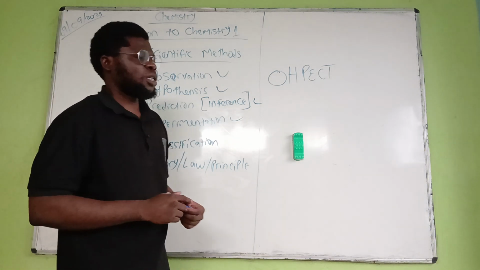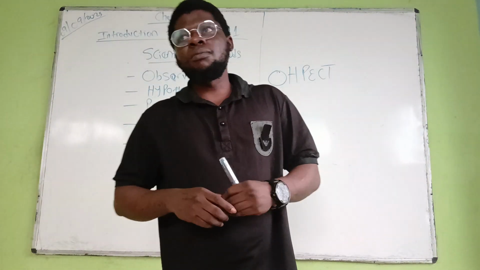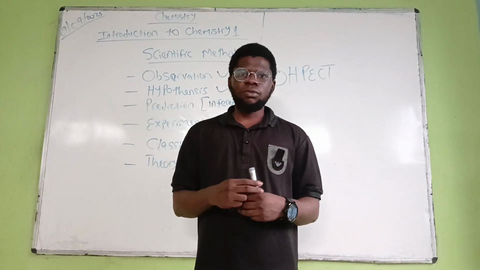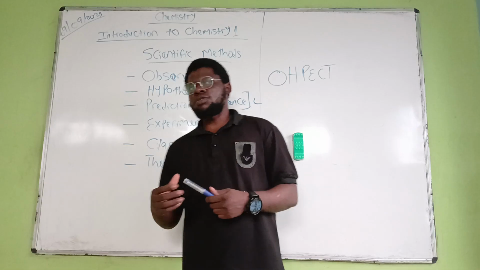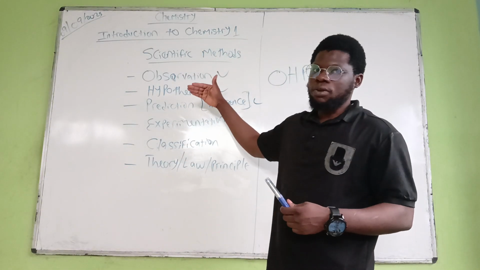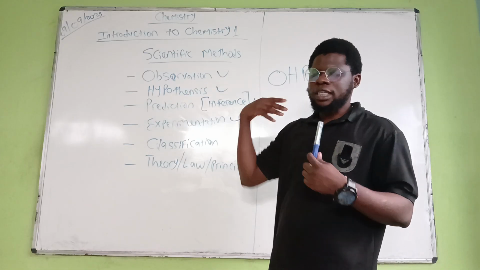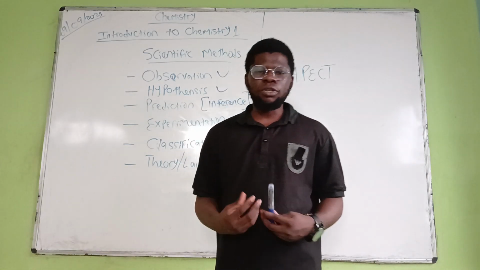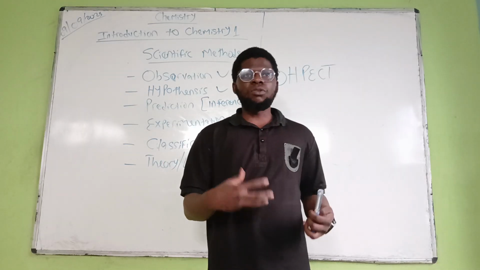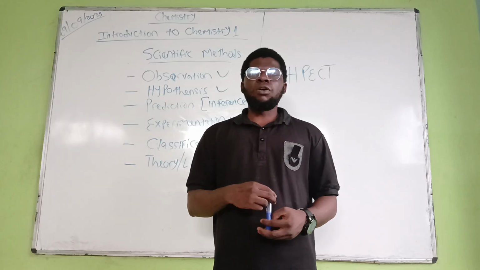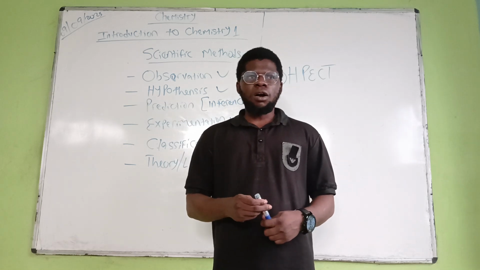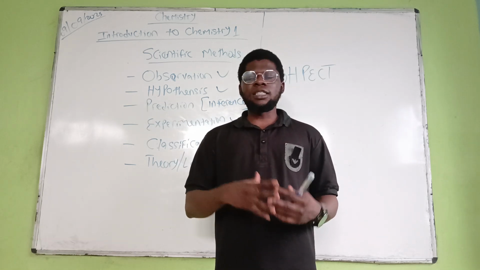Then the next one we have is experimentation. Experimentation is the systematic way of conducting practicals in the lab to check whether what you've already observed, made a hypothesis on, or made an inference or prediction on, is accurate. So this experimentation, the practical you conduct in the lab or in a workshop, will enable you to know whether it's good or bad, or whether it's genuine or not.